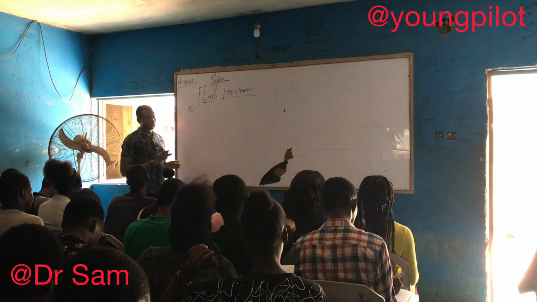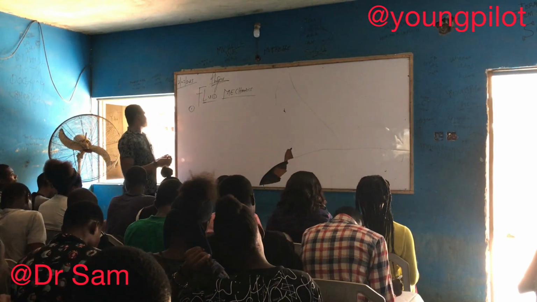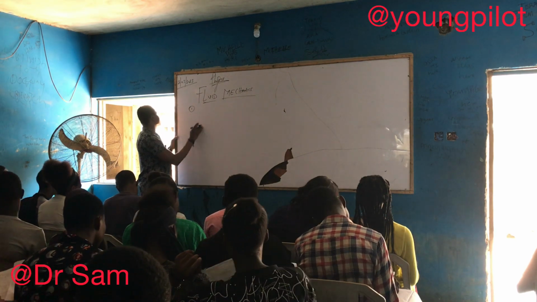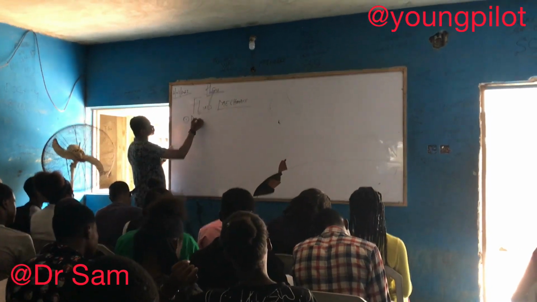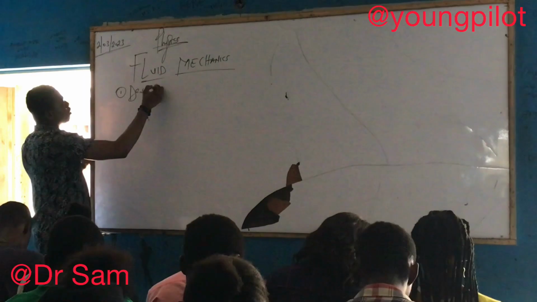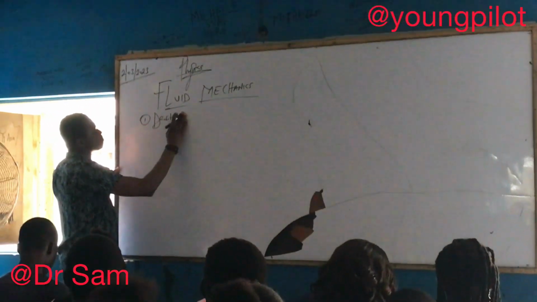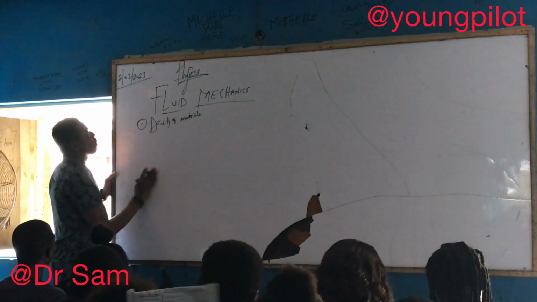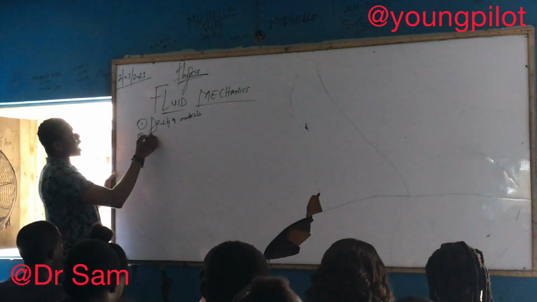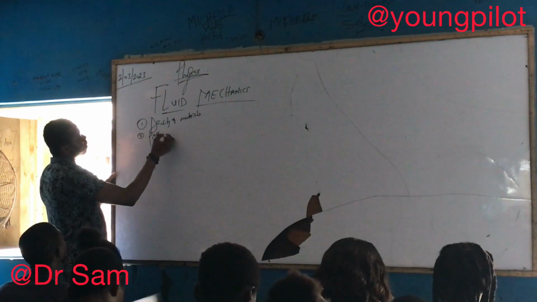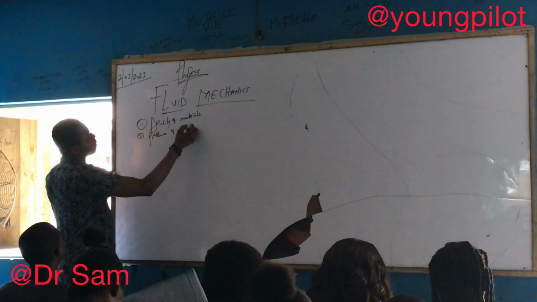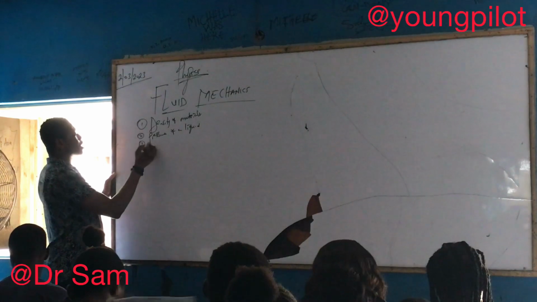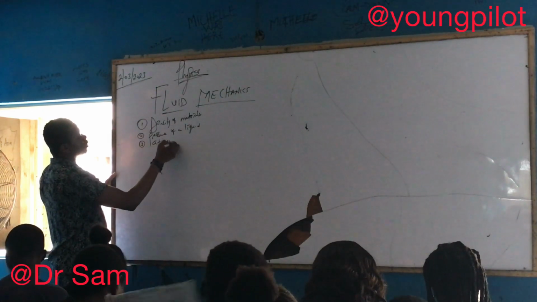To be writing or what we need to look at. We'll be looking at density of materials. We're going to look at pressure of a liquid. We're going to look at atmospheric pressure, number 3.